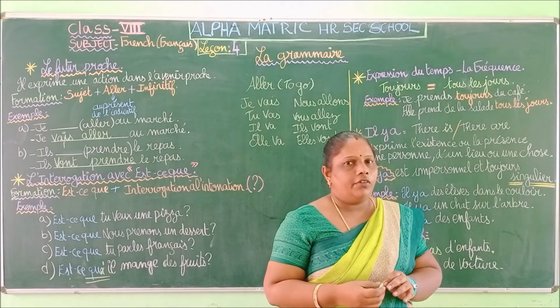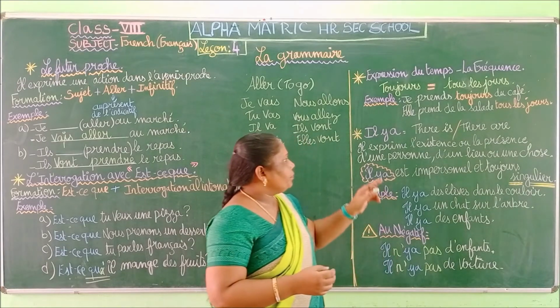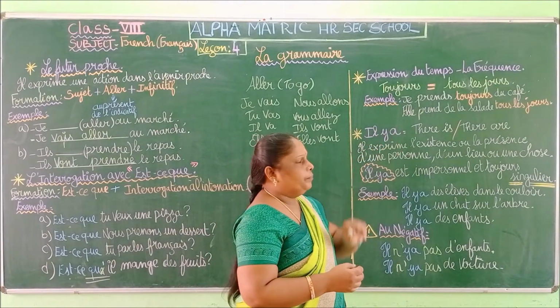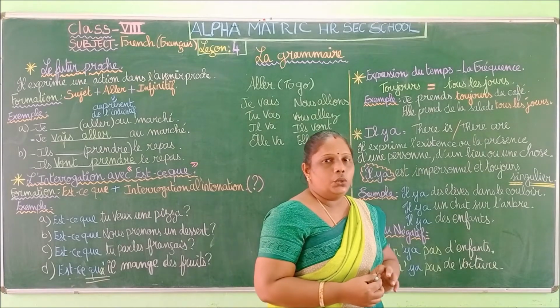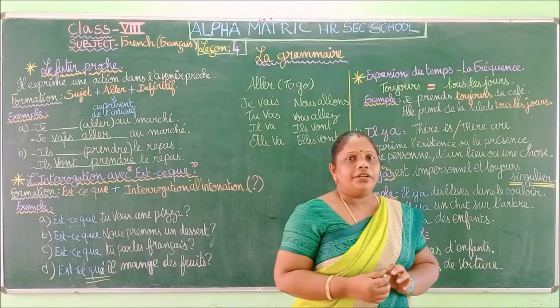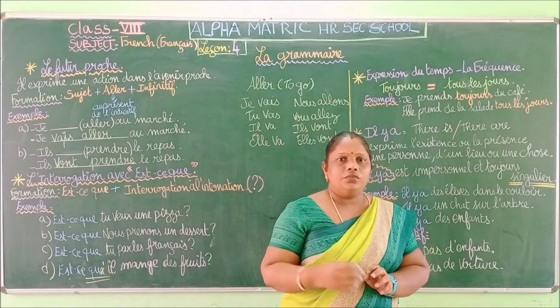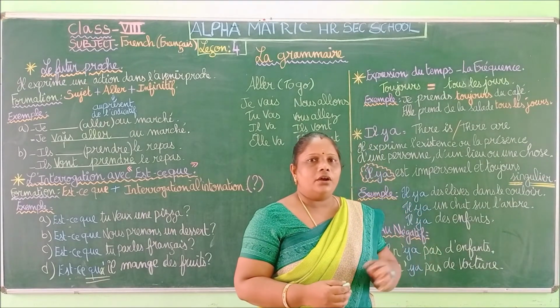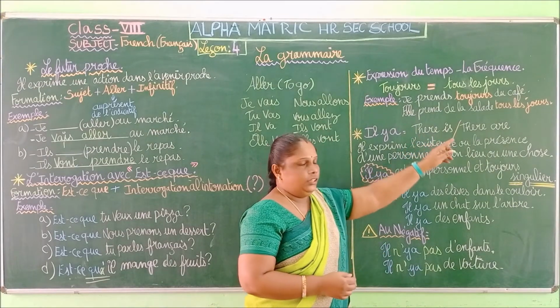Okay, it is equivalent. Okay, so next one, "il y a". What is "il y a"? So when we are going to narrate a story, "il y avait". So we are going to say what is there or what are there. Okay, so there is or there are.